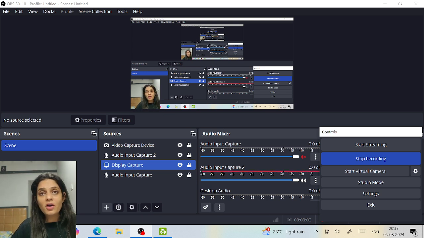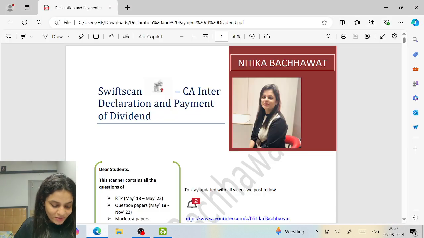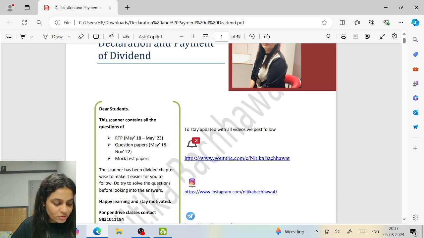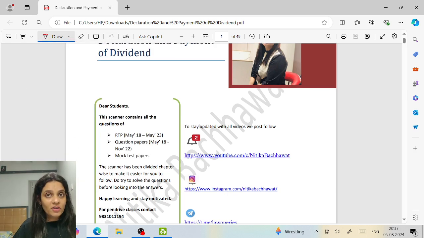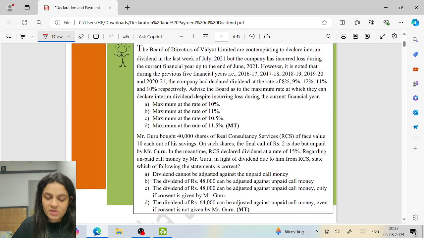And today I've come here with the discussion of all the questions and answers of the chapter Declaration and Payment of Dividend. In this, we are going to cover all the previous year questions, all the RTP questions, all the mock test paper questions. So, let's just get into it. And you know how important solving questions anyway is. The chapter today is Declaration and Payment of Dividend, and we are going to cover the questions of RTP, the previous year question papers, and mock test papers.